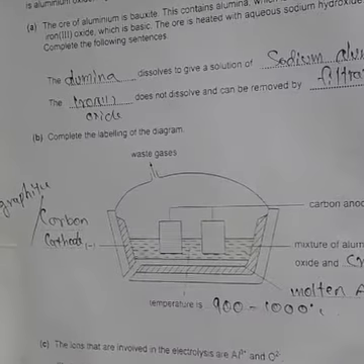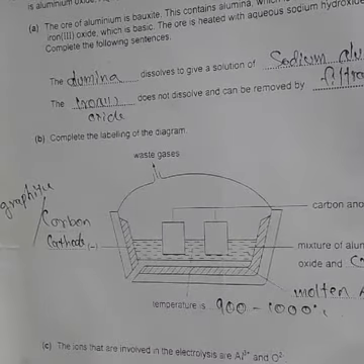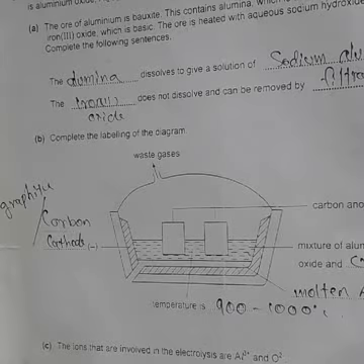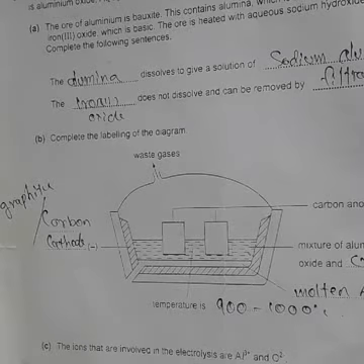Next, we have to fill in and label this diagram. This type of diagram is in your textbook. Also, we discussed this diagram in our lecture, electrolysis of molten compounds, where we discussed the extraction of aluminium. So watch that video. This diagram is based on the extraction of aluminium.